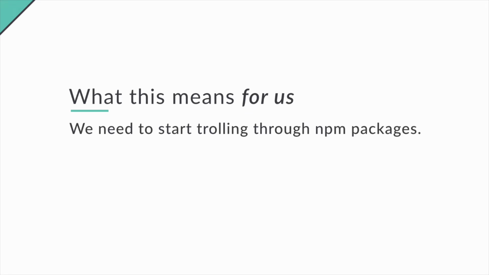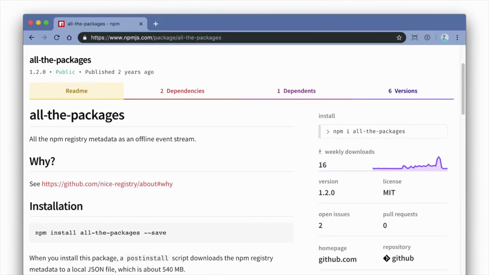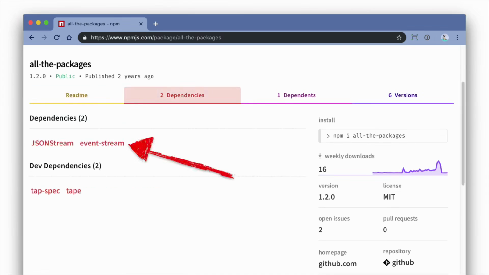The largest consolidated source of package.json files is the NPM registry. There's no guarantee that it's going to exist there, but it's certainly a good place to start. So what would we want to use if we needed to troll through all of the packages in the NPM registry? Luckily, there's an NPM package called all-the-packages, which allows you to take as a stream all the metadata for all the packages that exist in the registry. And yes, of course, that depends on event-stream. So you'll probably want to be doing things like this in a virtual machine or some sort of environment that's not your home machine. This is how JavaScript has evolved, and everything depends on everything else, and everything's horrible.